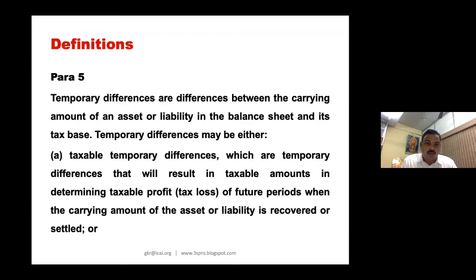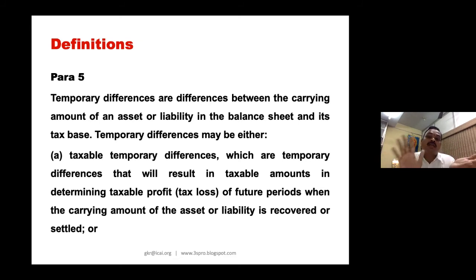Okay. Now, what is taxable temporary difference? Temporary difference is the difference between your book balance, that is the carrying amount of an asset or liability, and your tax base. This difference is called temporary difference. Now, this temporary difference can be a taxable temporary difference. What do you mean by taxable temporary difference? Taxable temporary difference means this difference will result in a taxable amount in determining taxable profit of a future period, when the carrying amount of the asset or liability is recovered or settled.